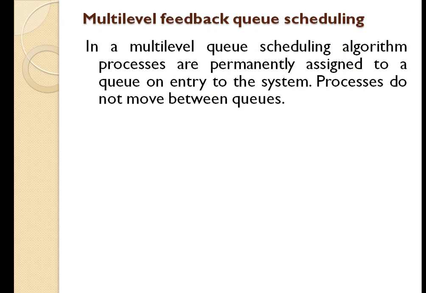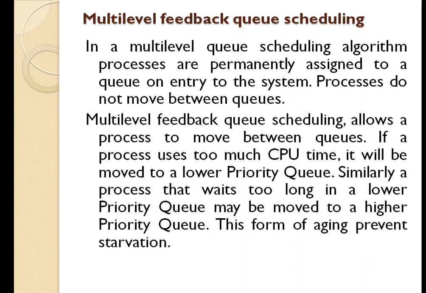In a multi-level queue scheduling algorithm, processes are permanently assigned to a queue on entry to the system and do not move between the queues. Multi-level feedback queue scheduling allows a process to move between queues.